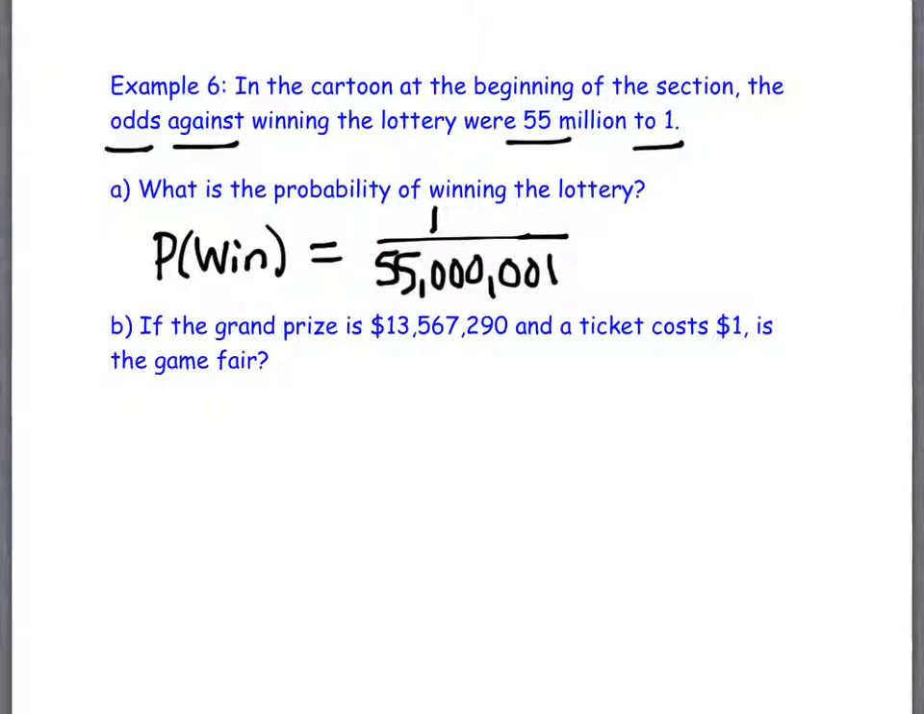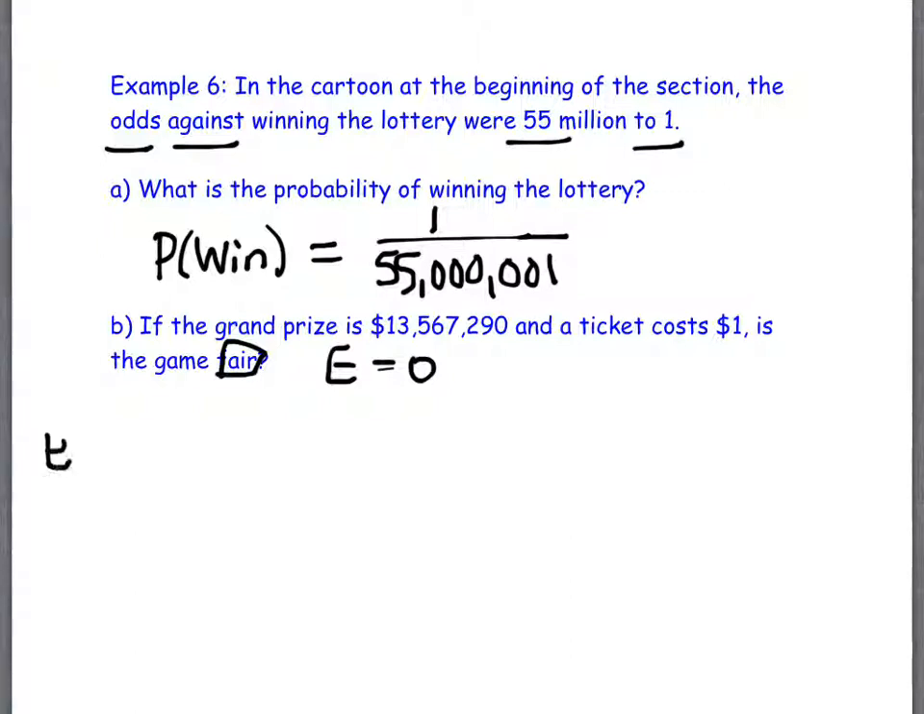If the grand prize is $13,567,290 and a ticket costs $1, the question is the game fair? And we are using the word fair here exactly like it's being used in this section. Okay? That is, what does it mean for a game to be fair? Do you remember what it said? The expected value is 0. Yeah, the expected value is 0. So what we're going to be testing out is what the expected value is and deciding if that's the same as the number 0, you know, if we get 0 out of it.